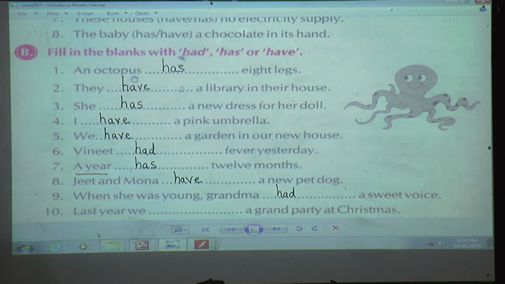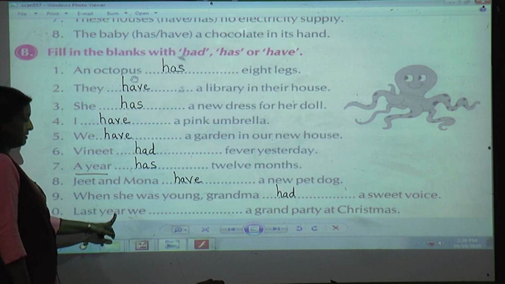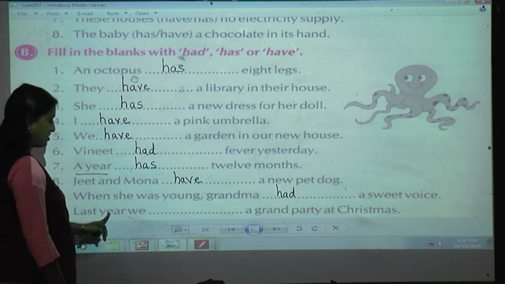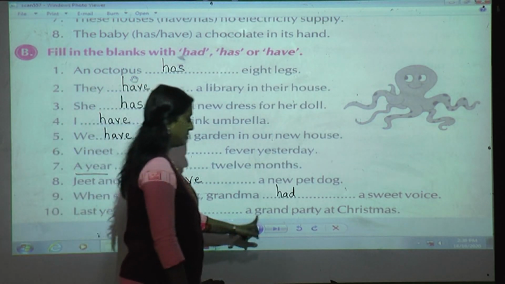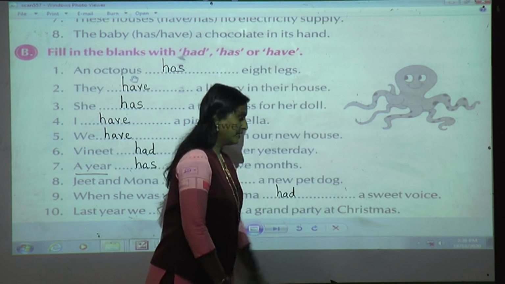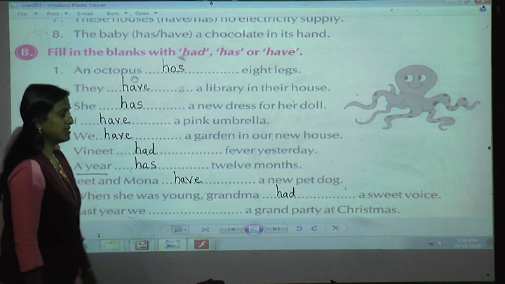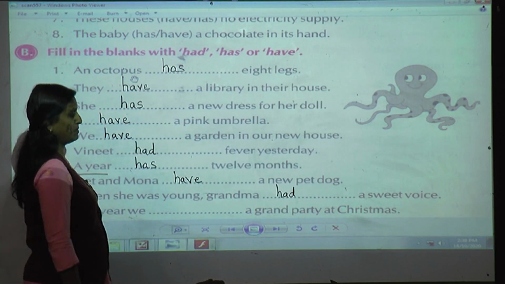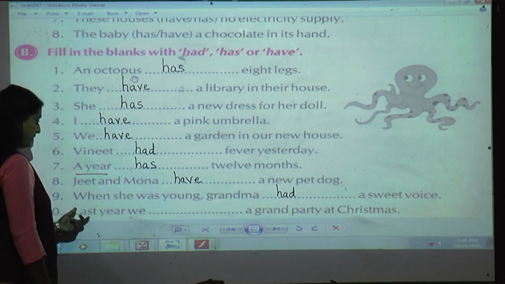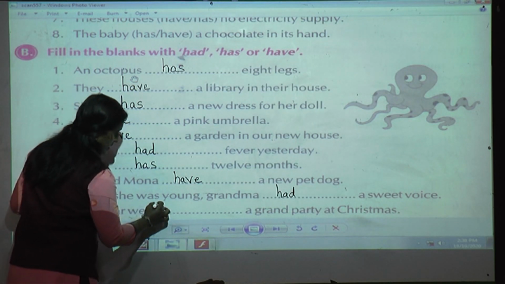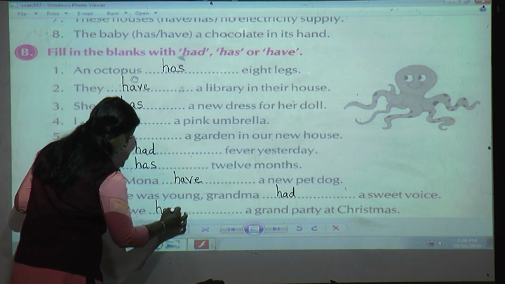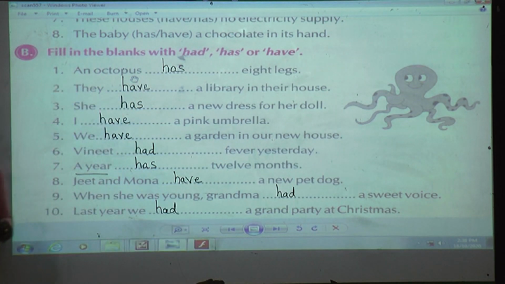Last year, again see here. Last year also says about the past tense. Last year we dash a grand party at Christmas. Means this sentence is telling about the last Christmas that they had a grand party. So which verb am I going to use, students? Yes, H-A-D, had. And I hope that you have understood how I have used has, have and had.